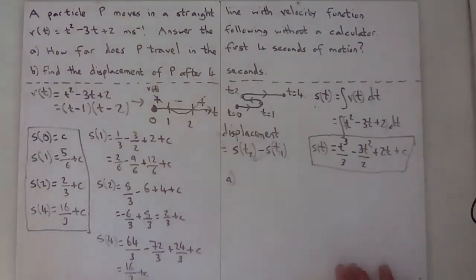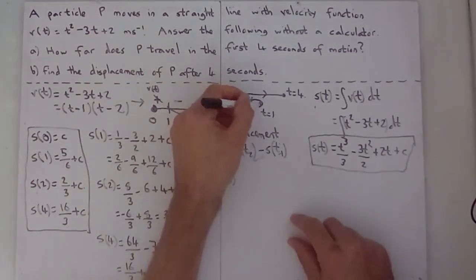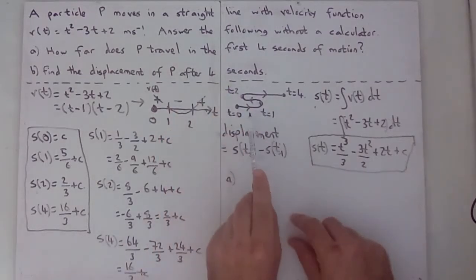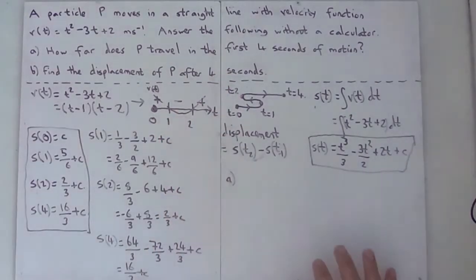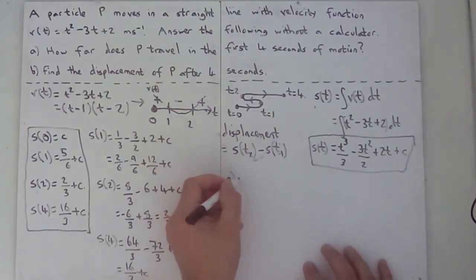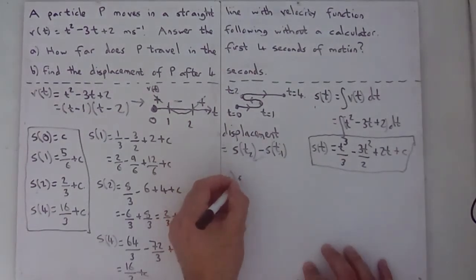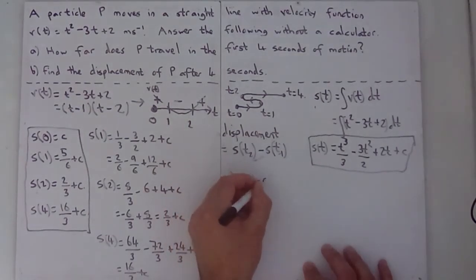So part A, how far does P travel? So we're looking at total distance in the first 4 seconds. Well, in the first second, it travels this distance, so the displacement when t equals 1 minus the displacement when t equals 0. So it's going to be S1 minus S0.